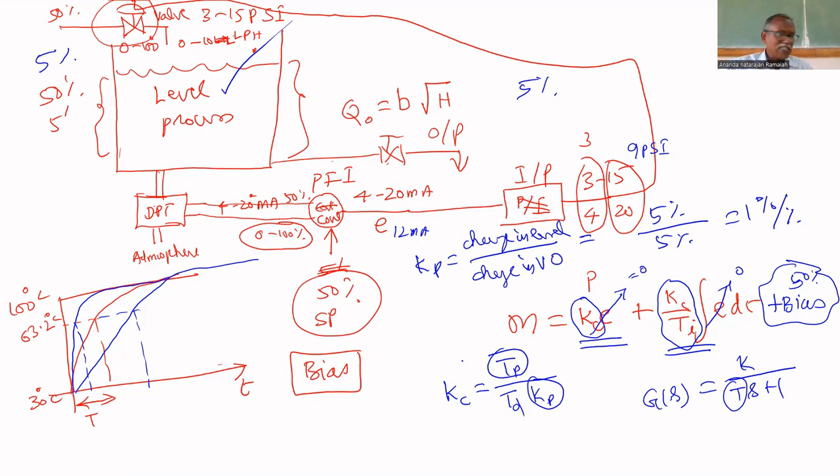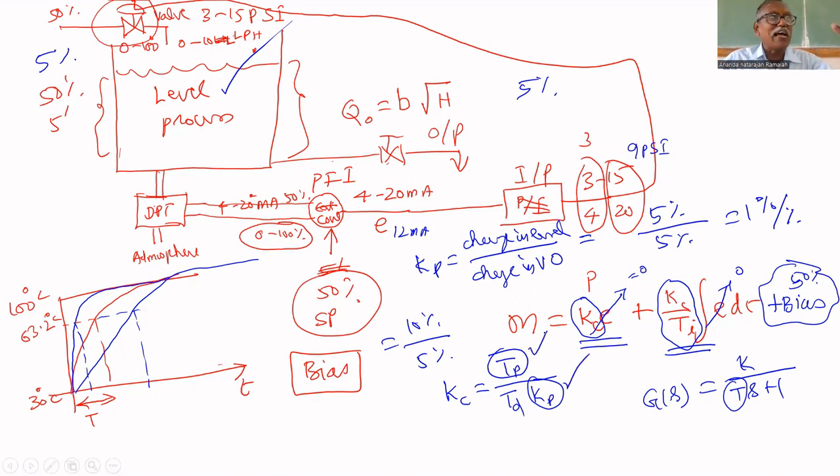Suppose the level changes 10% while the valve is opened only 5%. What is the gain of the process? 2% per percent. If you change the valve opening some percentage, level also changes in terms of percent. Everything should be in percentage only, so you can find Kp in terms of percentage.